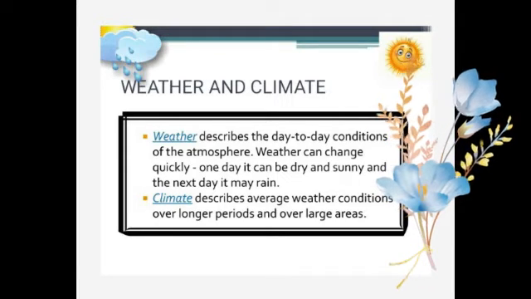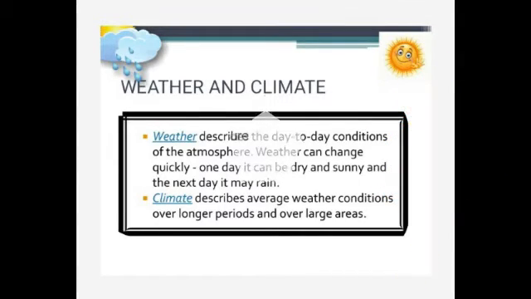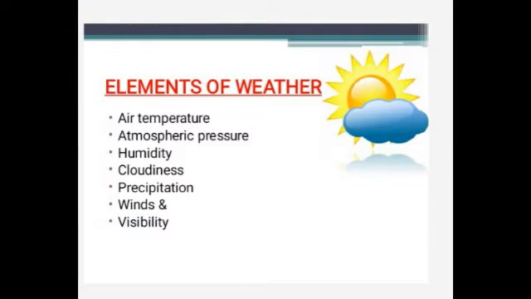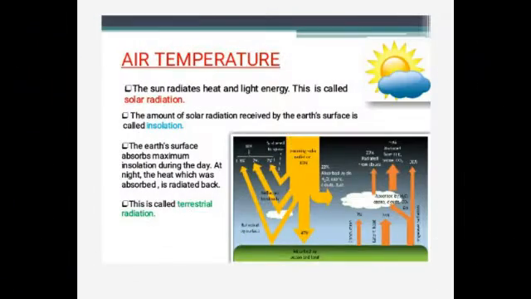Now we are going to learn about the elements of weather. So children, what are the elements of weather? As we discussed, it is air temperature, atmospheric pressure, humidity, cloudiness, precipitation, winds and visibility. So now let's see about air temperature. The sun radiates heat and light energy. This you all know. This is called solar radiation.